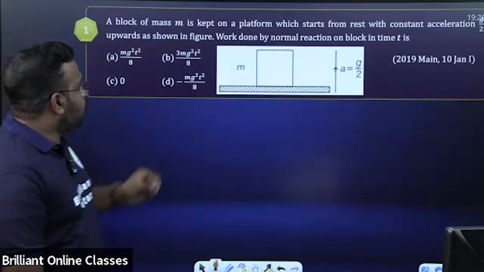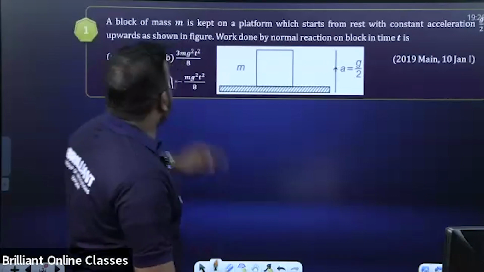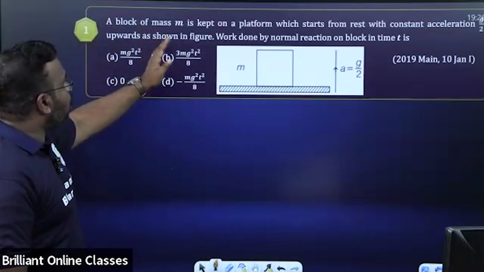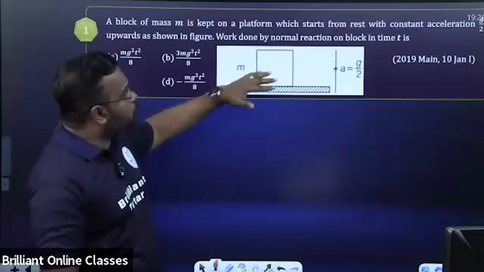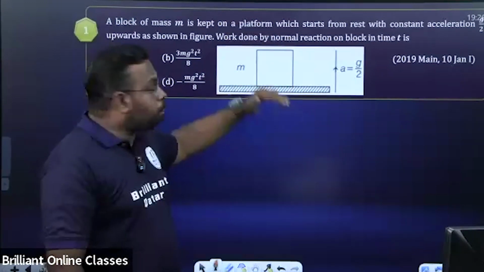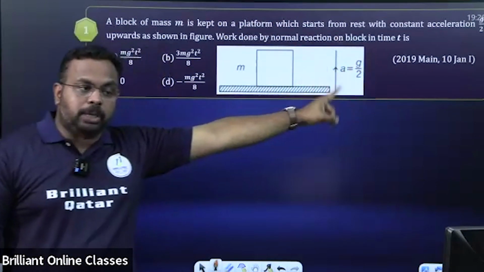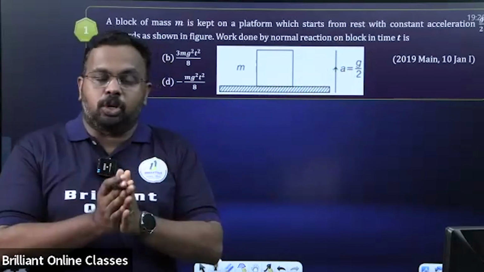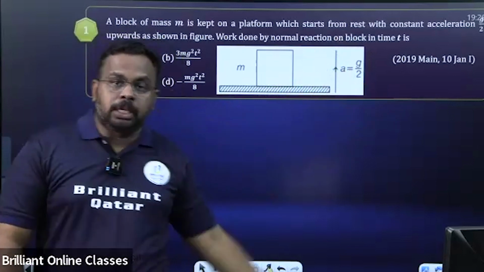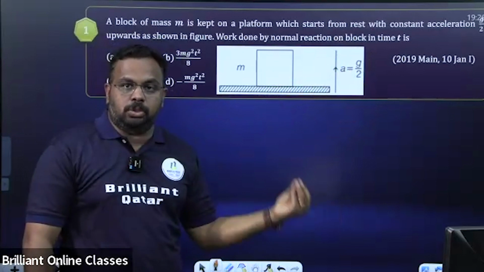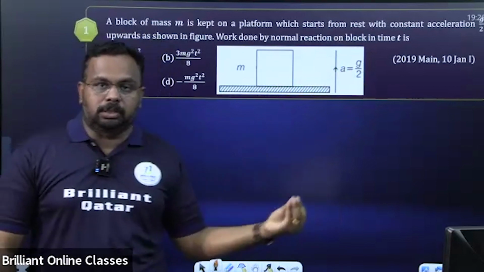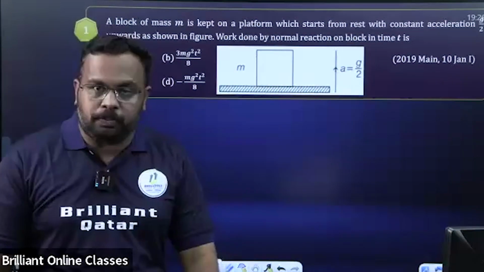Listen here. Work done by normal reaction. A block of mass m is kept on a platform which starts from rest, so the platform itself is moving with a constant acceleration g/2. This is not only a question from work, energy and power. To answer it, you should recall something we learned in laws of motion also.